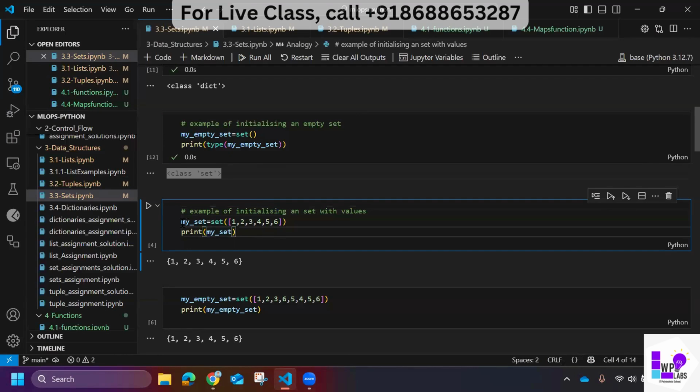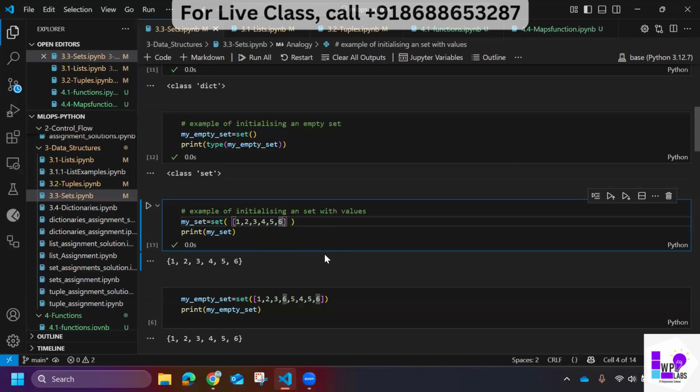Okay, so I initialized a set, but what kind of value is this set having? It's a list. Yes, I'm initializing it with a list value. Okay, let me just run this.